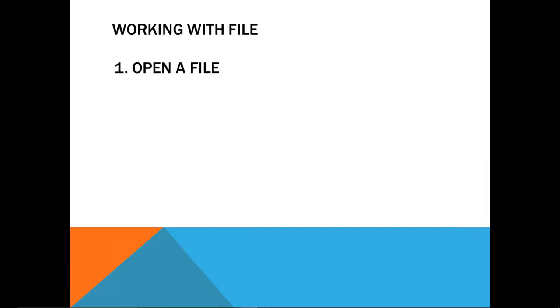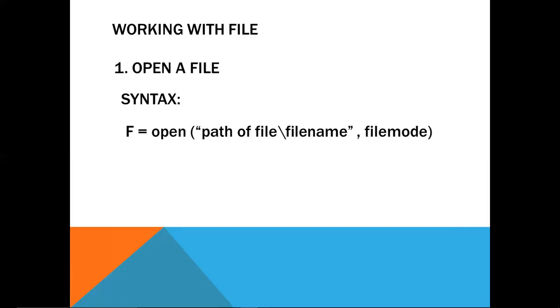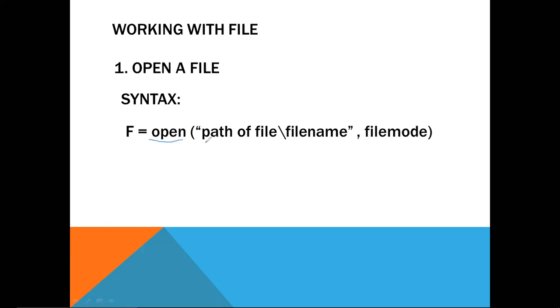Here you can see that to open a file, the syntax is: f is equal to open, path of file slash file name, and then file mode. Here open is the function. Open is actually a predefined function which is defined inside the built-in module. This is the path of the file, meaning where the file which we want to open is stored. We have to give the path of the file so that the interpreter can easily access it. And the next is the file mode, meaning we are telling the interpreter for which purpose we are opening this file.